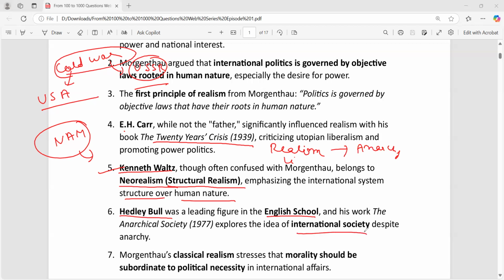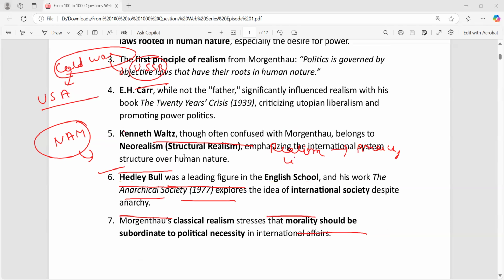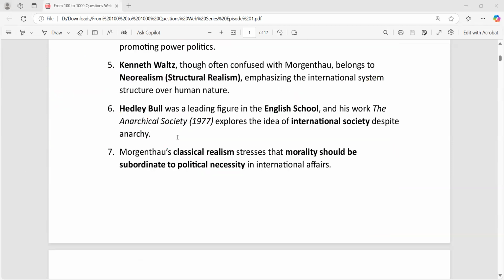It would not be easy to explain everything about this in just one lecture. In the course, I have explained everything. If you visit the app, you will come to know I have explained all the concepts in very detail. Hedley Bull's important book, The Anarchical Society, is important for your examination in SAU.